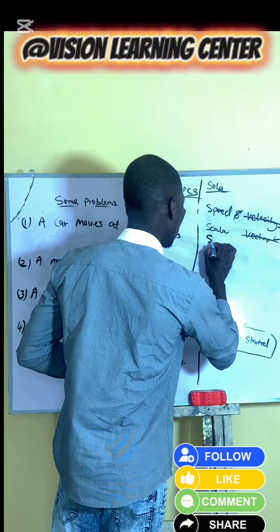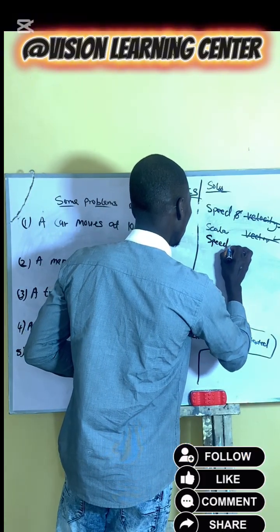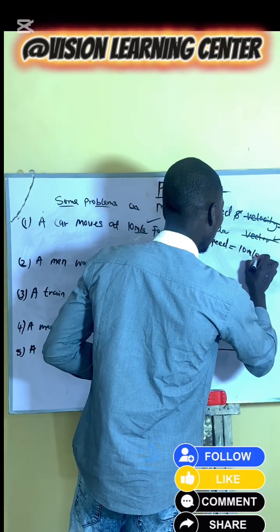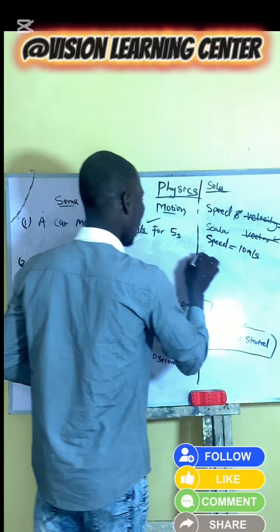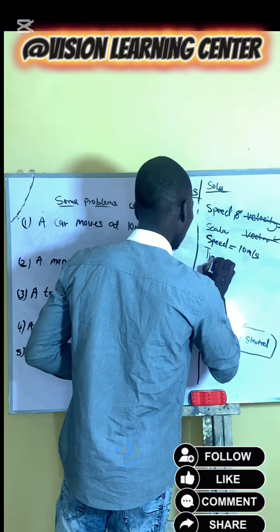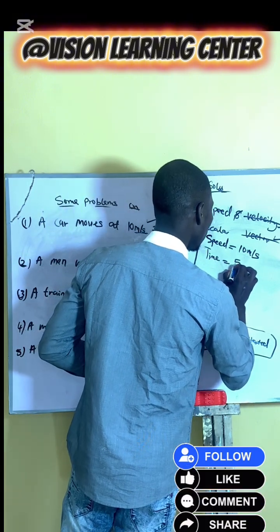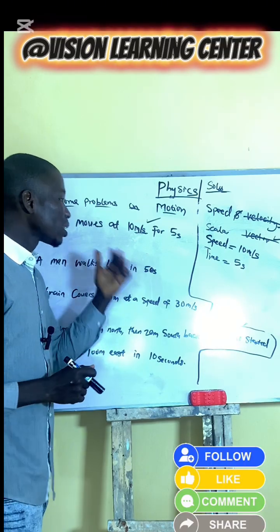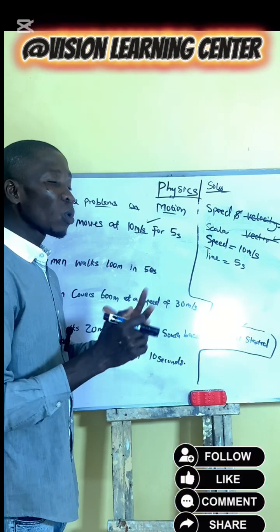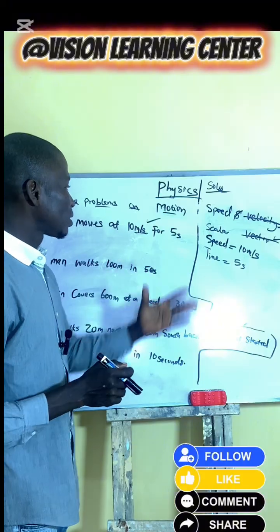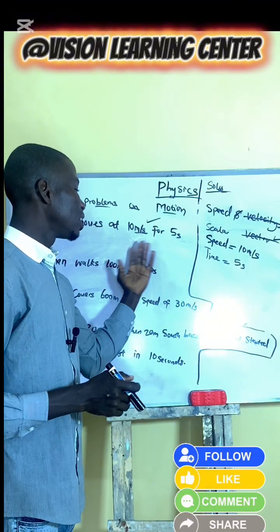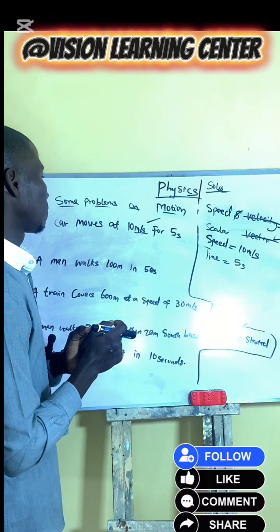So speed equals 10 meters per second, and time is 5 seconds. And hereby you are given speed and time. What else comes to your mind? Let's define distance.